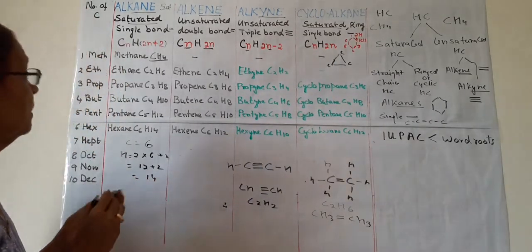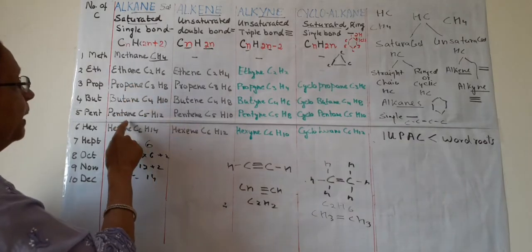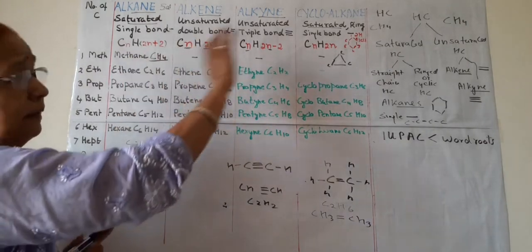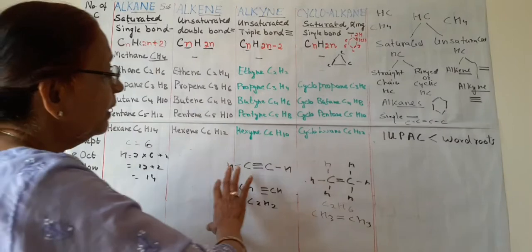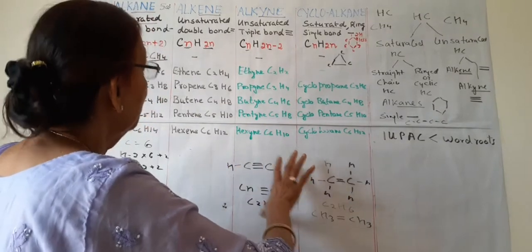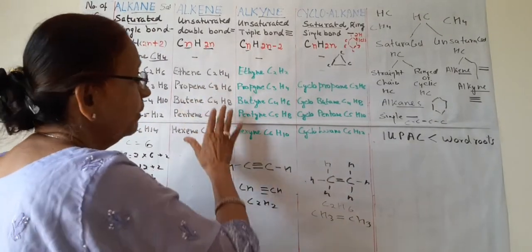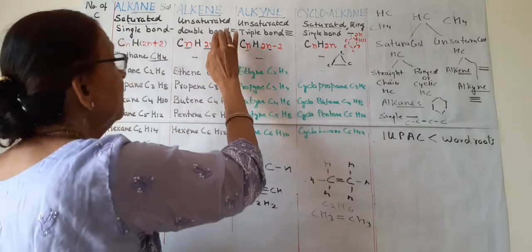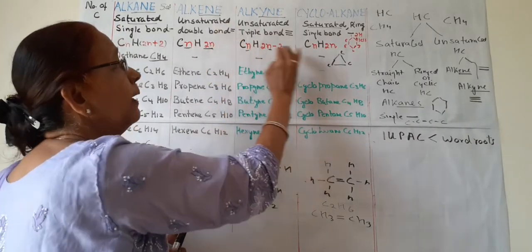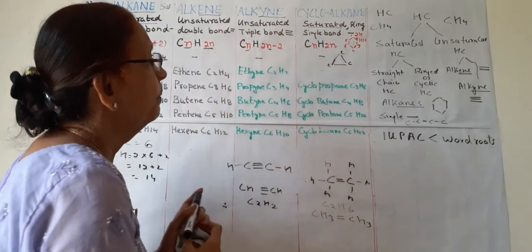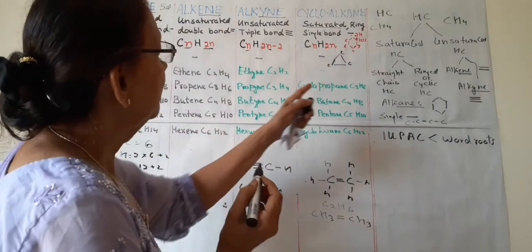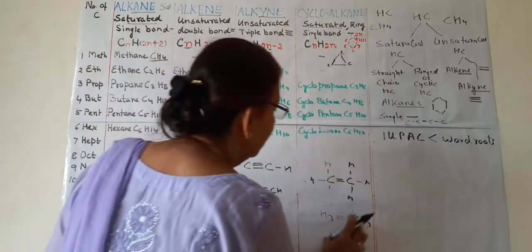Likewise, propane, butane, pentane, all are of the same type. We can derive their formulas with this molecular formula, writing a double bond here and writing a triple bond here. So we will see this cyclopropane here.